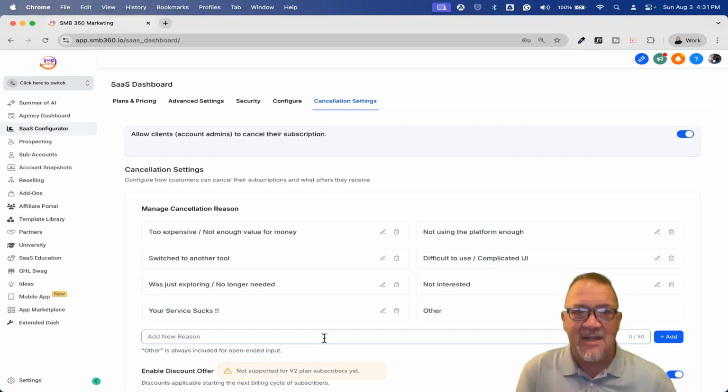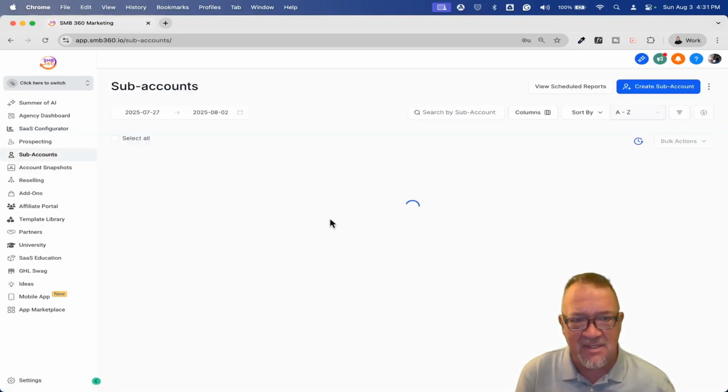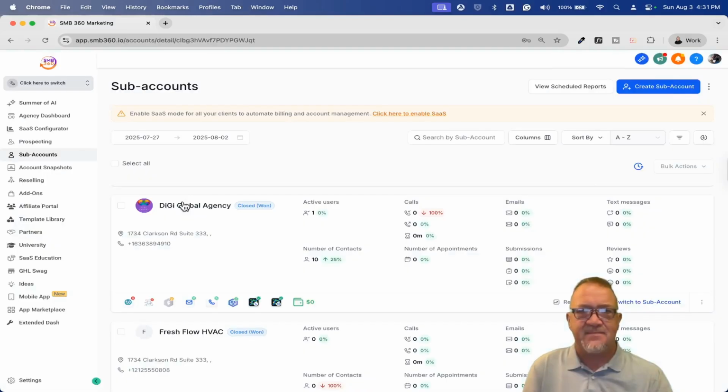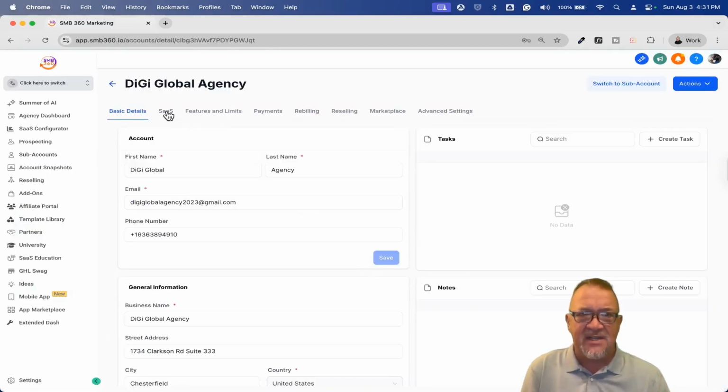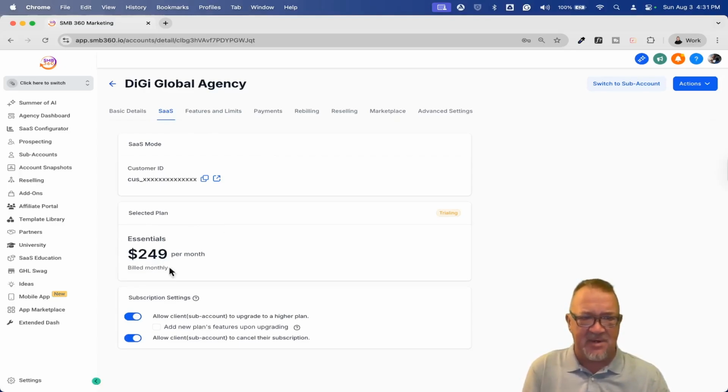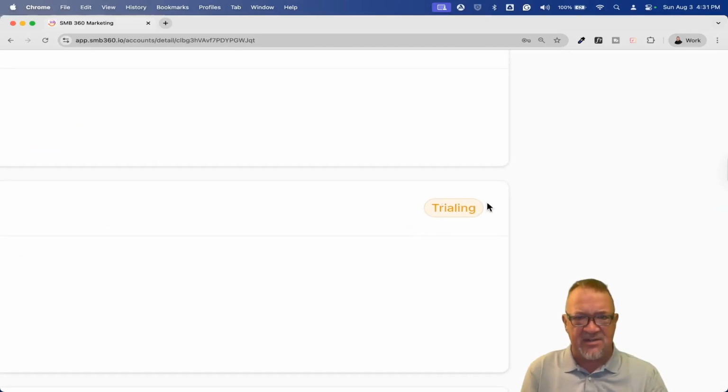So now that I've done that, I want to hop into my sub account here. Just my demo account. If I look at this and I go to SaaS, notice that this is set up under a SaaS plan, and this is set up under an Essentials plan. I just picked one for right now. And this is still under trial, by the way. If you ever see this little thing saying trialing, it just means they're still in trial for this one.